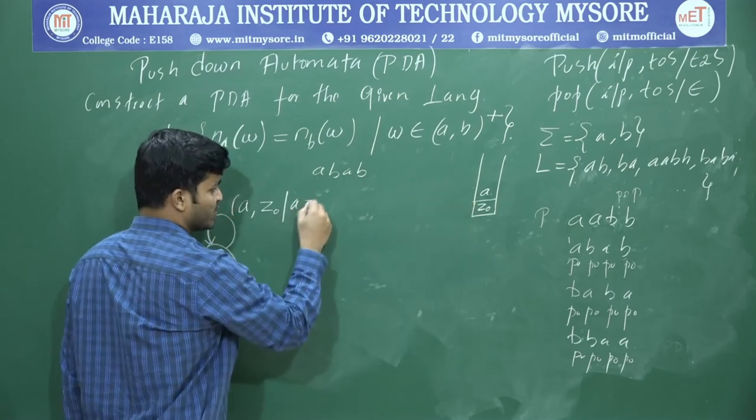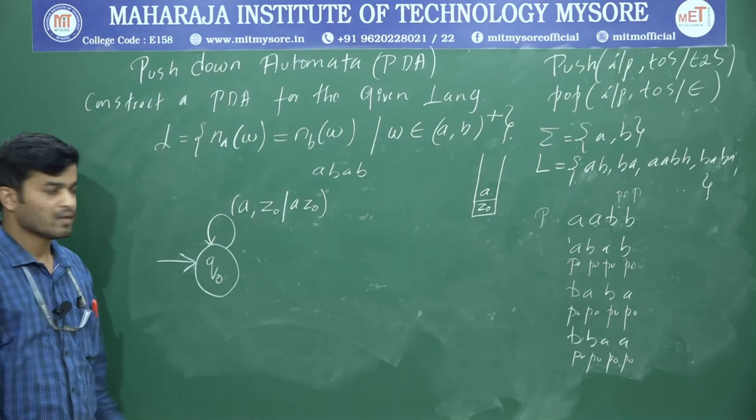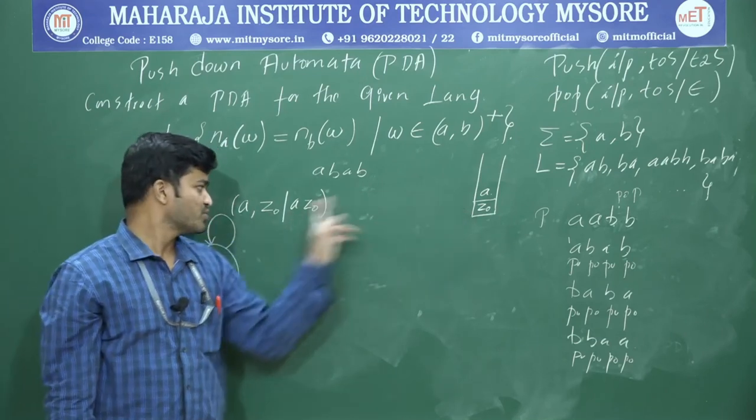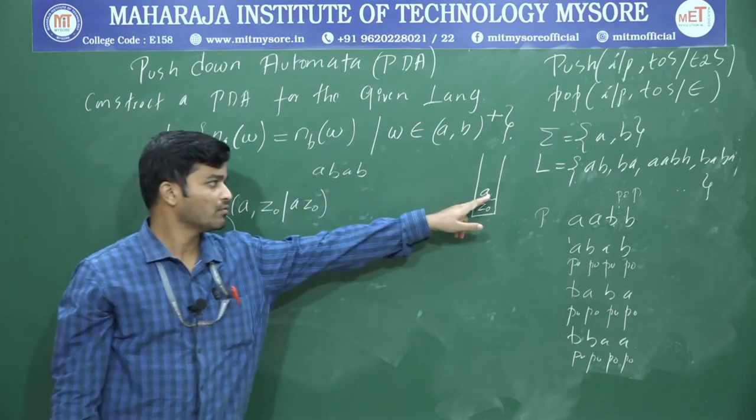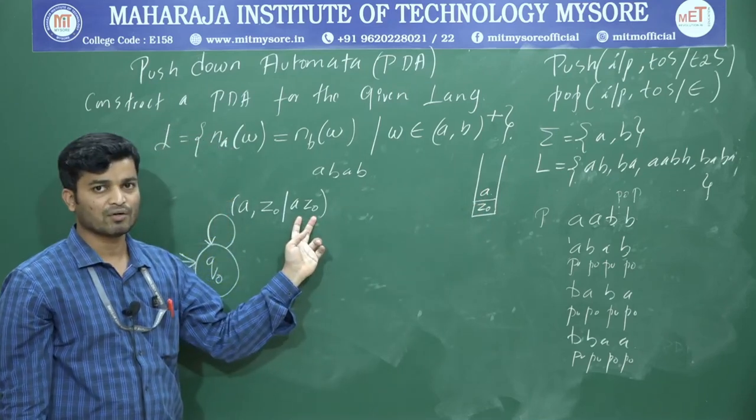What is the top two symbol representation? Top two symbol is A Z0. So the input is A, the top of the stack is Z0. Next, push this A onto the top of the stack. So what's the top two symbol? A. You'll get A Z0.